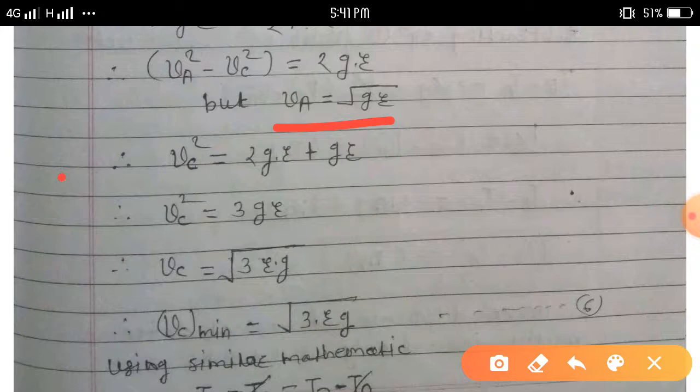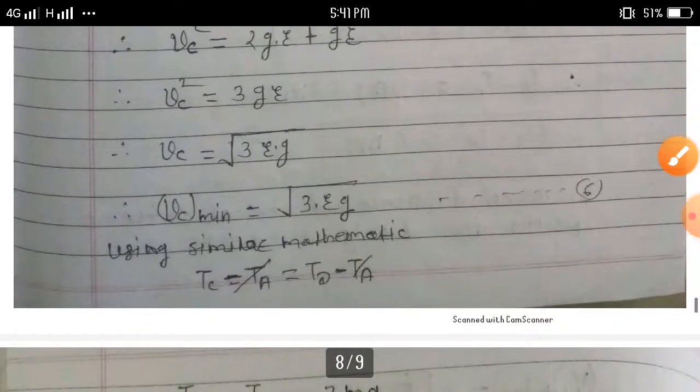Consider equation number 6 here. Using similar mathematics, t suffix c is equal to t suffix a, t suffix a is equal to t suffix d minus t suffix a.